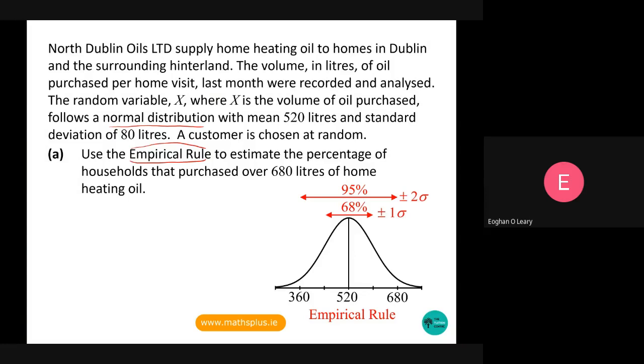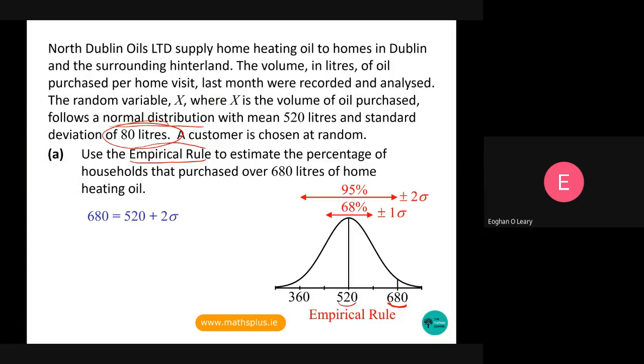So in our case here, we're asked to find the percentage of households that purchased over 680 litres of home heating oil. So in this case, we can see that 680 is going to turn out to be 2 standard deviations above the mean. The mean is 520. The standard deviation is 80. 80 plus 80 is 160. So it's 2 standard deviations above the mean.